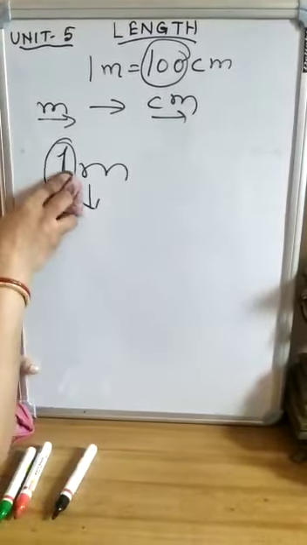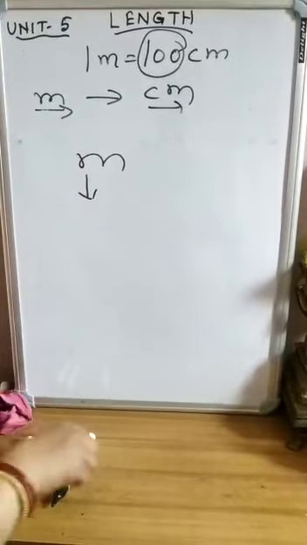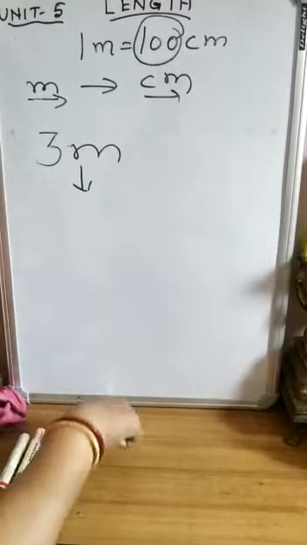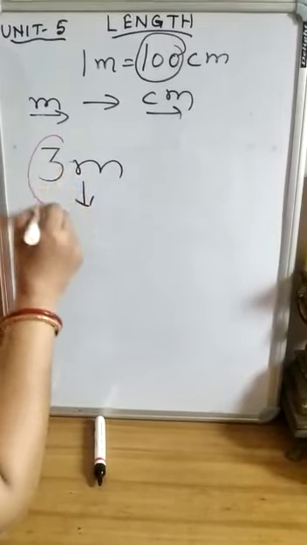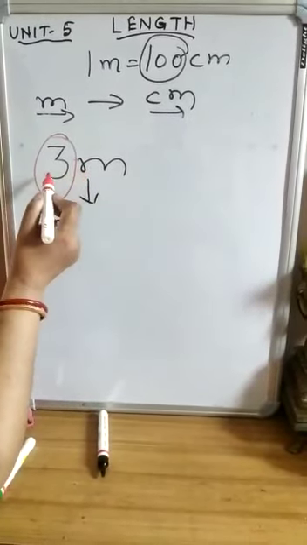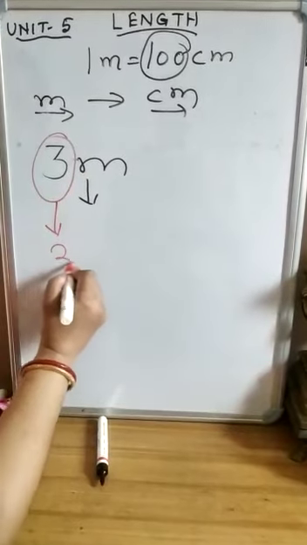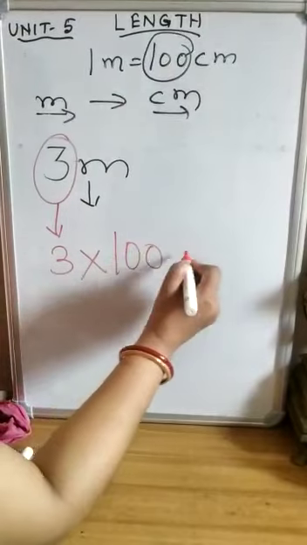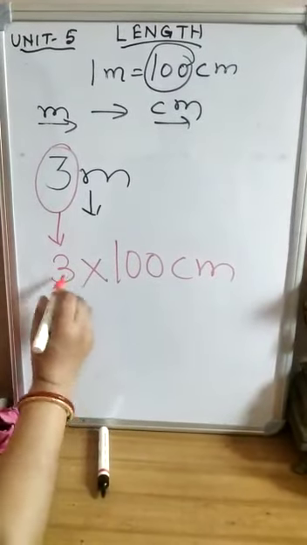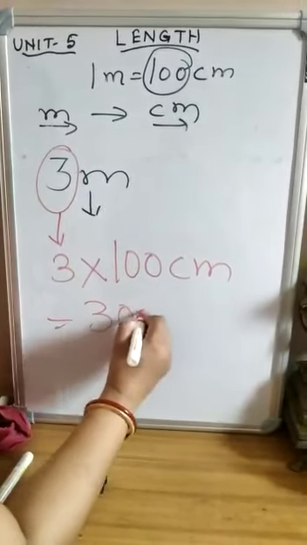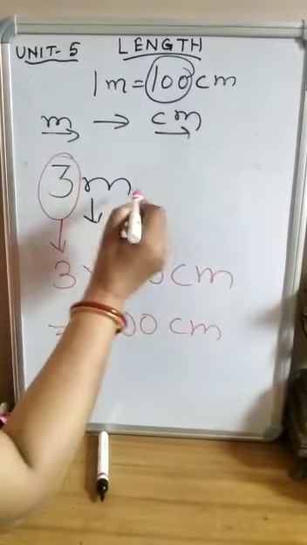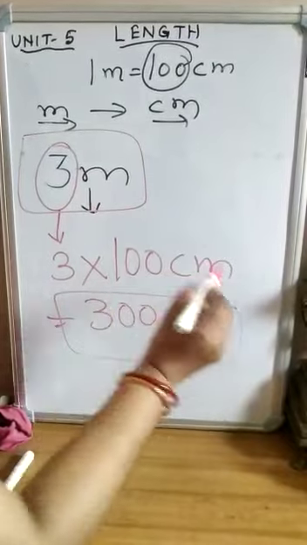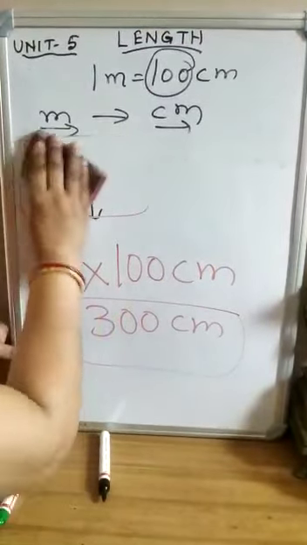Now let us take another example. Instead of 1, I am writing 3 meters. The number of meters is 3. So this 3 will be multiplied by 100 centimeters. 3 times 100 is 300 centimeters. See how this meter is converted into centimeter. Now let us take another example.